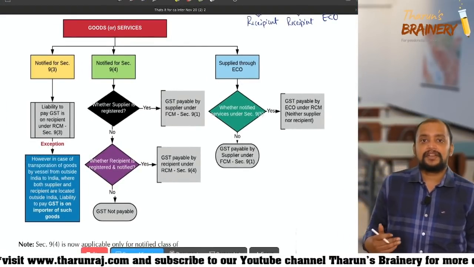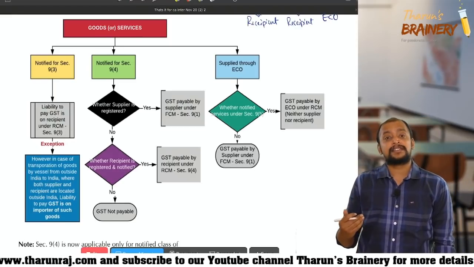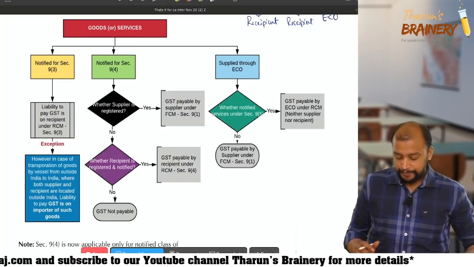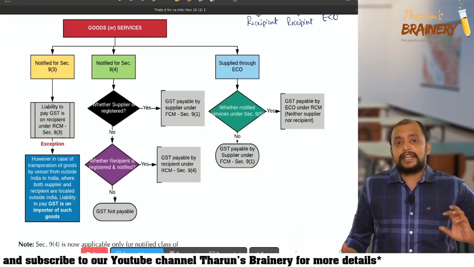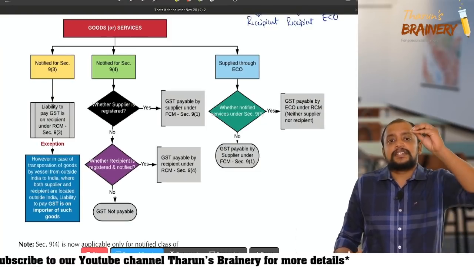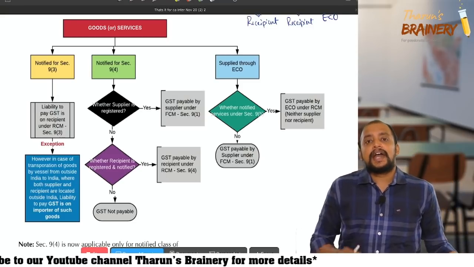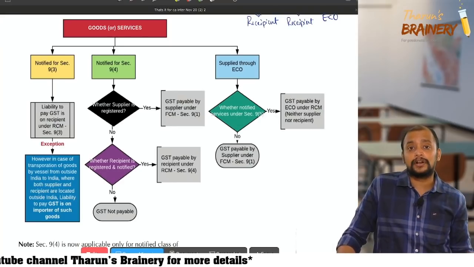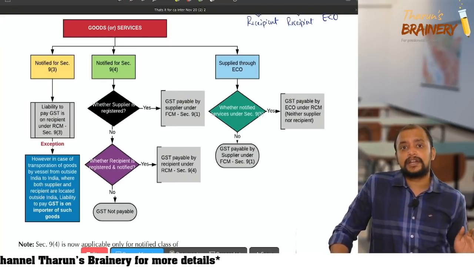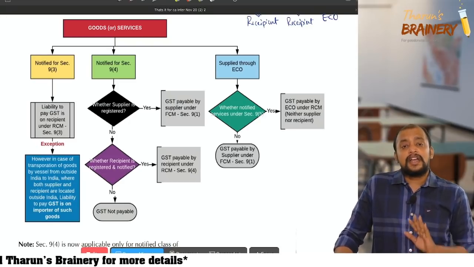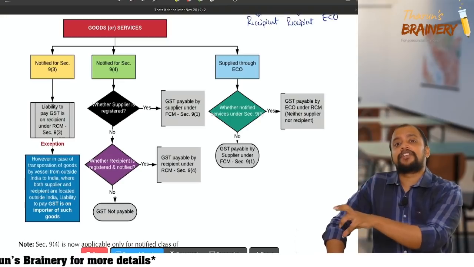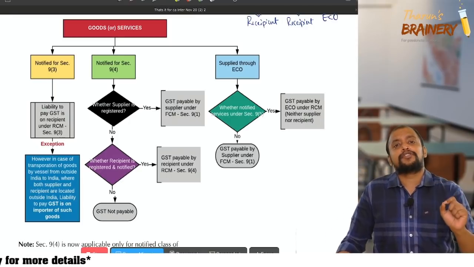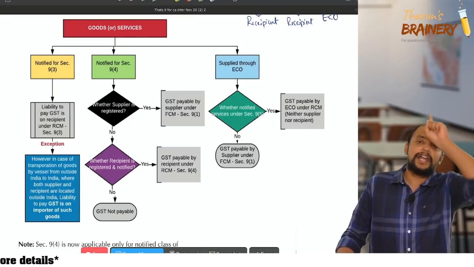Then 9.4. Now, we are discussing section 9 subsection 4. Please concentrate. What is this section 9 subsection 4? There is a supplier who is unregistered and there is a recipient who is registered. First, for application of section 9.4, the supplier should be unregistered and the recipient should be registered, and even the transaction should be notified, then 9(4) is applicable. Right now 9(4) is applicable only for one transaction.